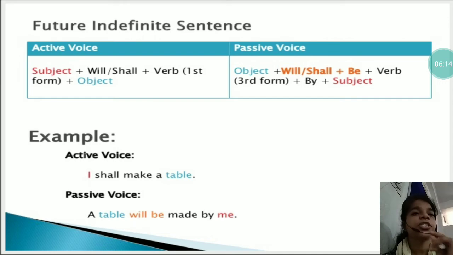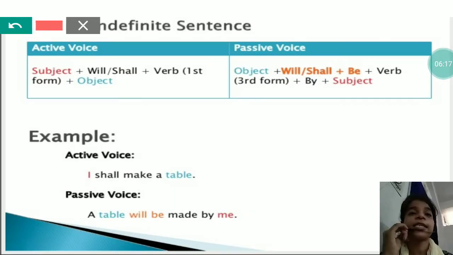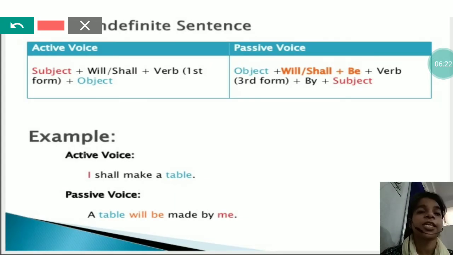Next one is future indefinite sentence. Future indefinite sentence is written in the form subject plus will/shall plus V1 plus object, and in passive, object plus will/shall plus be plus V3 plus by plus subject.